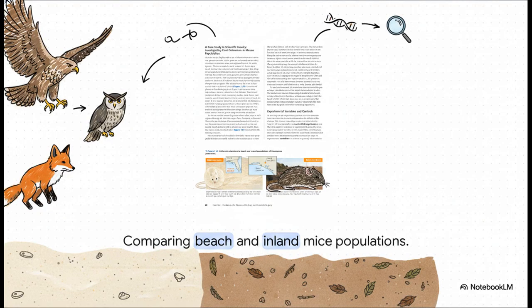Now, think about the inhabitants of these areas. The two mice we're looking at belong to the exact same species, Peromyscus polionotus. Yet the mouse living on the beach has this light, dappled fur that perfectly blends into the white sand. Meanwhile, the mouse living just a few miles inland has a much darker coat that matches the dark dirt. To survive visual hunters, like hawks, owls, and foxes, these populations have developed completely different coat colors to match their specific backgrounds. The researchers hypothesized that this coloration evolved as a direct adaptation to protect them from being eaten.